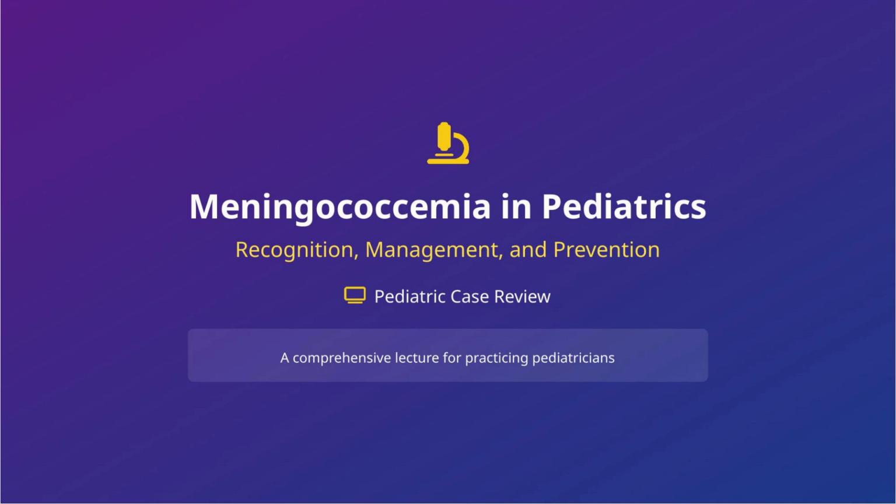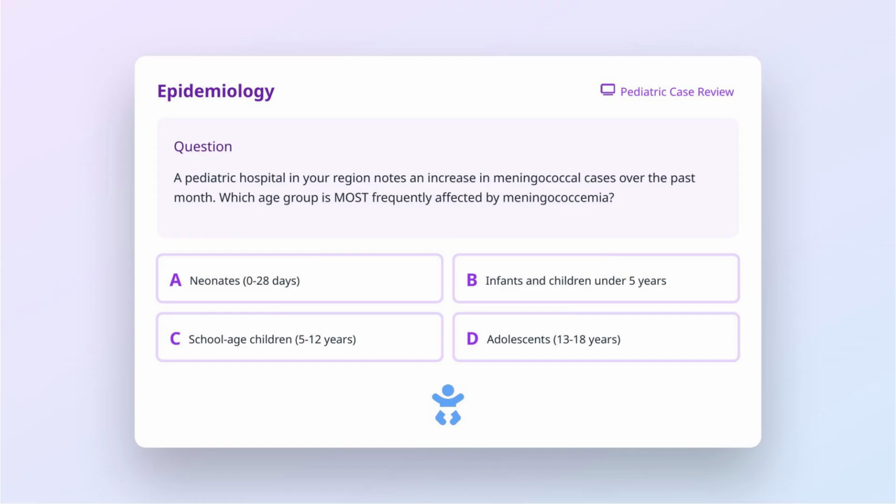In today's lecture, we'll discuss meningococcemia in pediatric patients, a potentially devastating infection that requires rapid recognition and management. This presentation aims to provide practicing pediatricians with an introductory overview of the epidemiology, clinical presentation, diagnosis, and management of this serious condition. Let's begin with understanding who is most at risk for meningococcal disease.